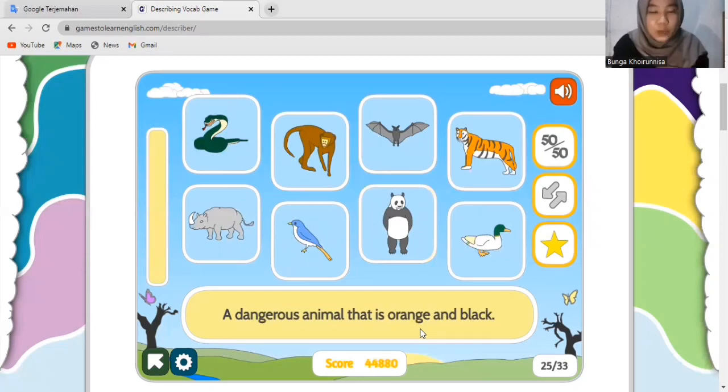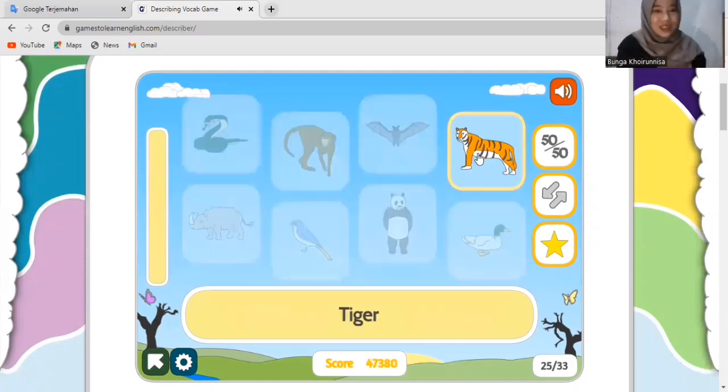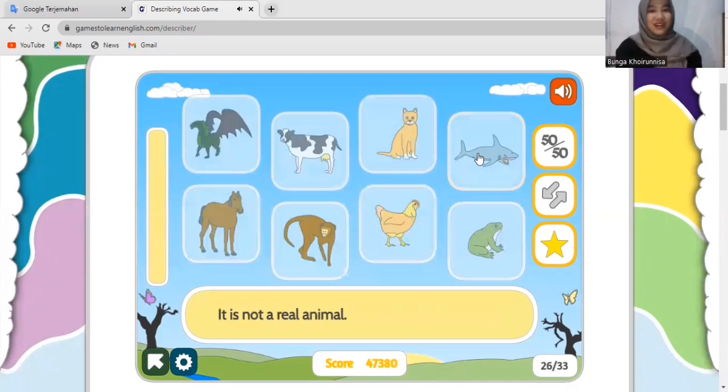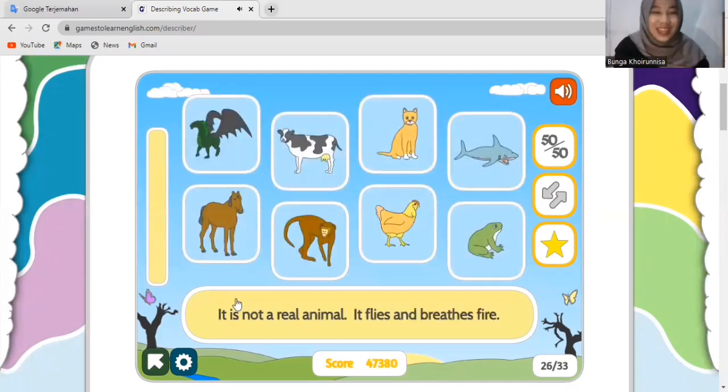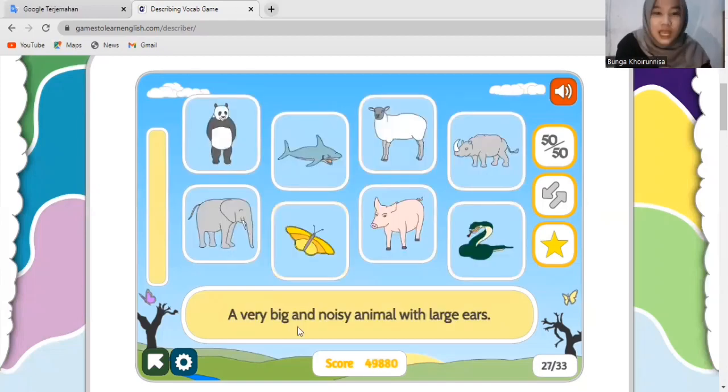Okay, next. A dangerous animal that's orange and black. So what is that? Orange and black. So this is a tiger. Great. Okay, next question. It is not a real animal. It flies and breathes fire. That's a dragon. Okay, next.